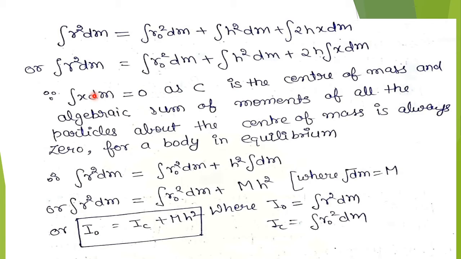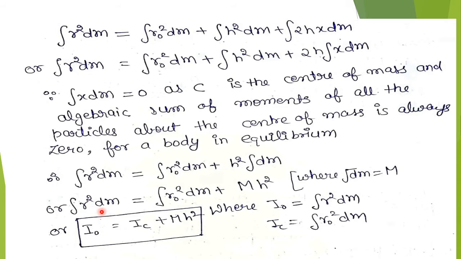The integral of X dm is equal to 0, because C is the center of mass and the algebraic sum of moments of all the particles about the center of mass is always 0 for a body in equilibrium. So this equation becomes the integral of R square dm equals the integral of R0 square dm plus the integral of H square dm.